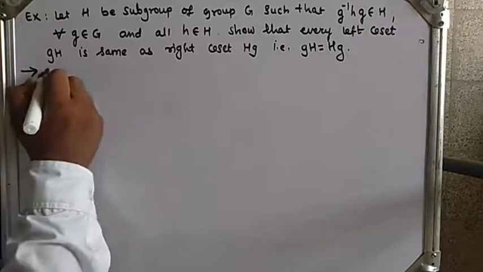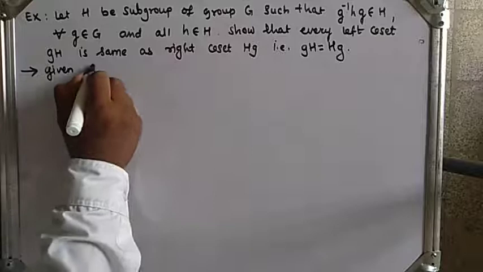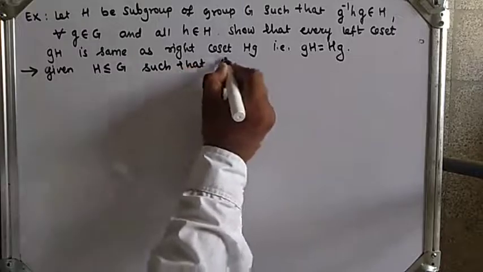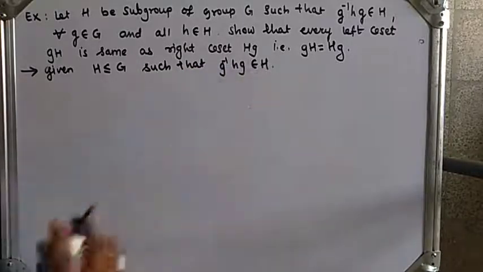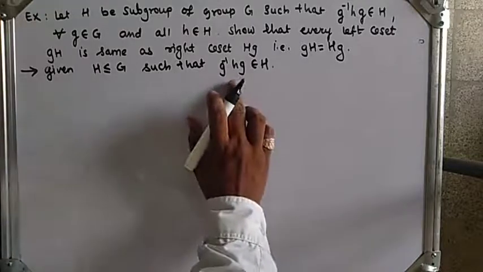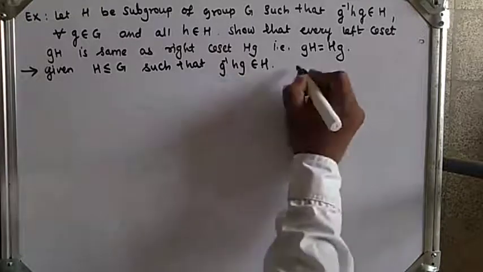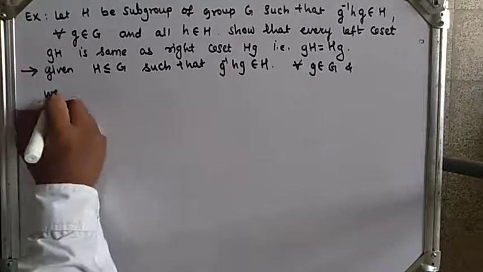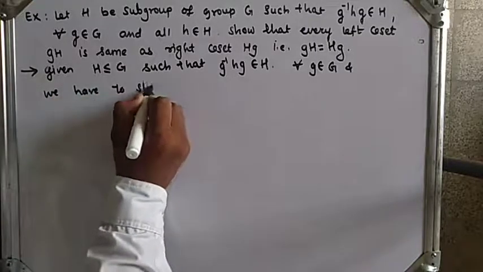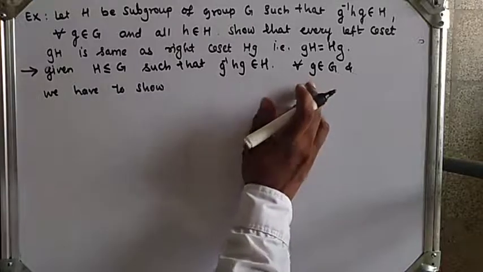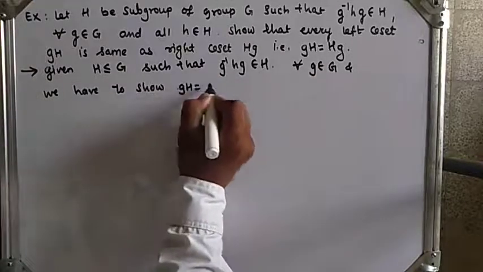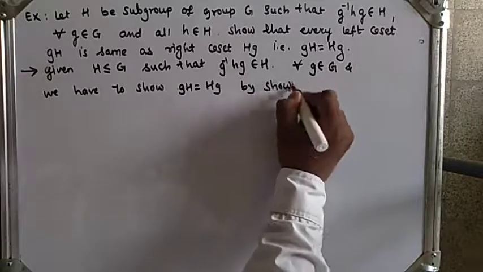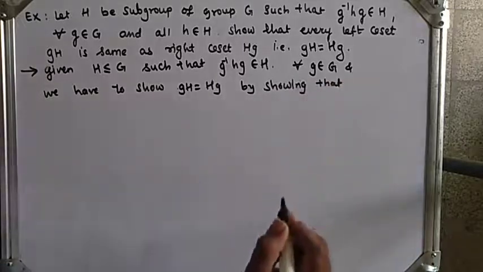So let's see. Given H is a subgroup of G such that g inverse hg belongs to H for all g belongs to G, we have to show that gH is equal to Hg by showing that each coset is a subset of the other.